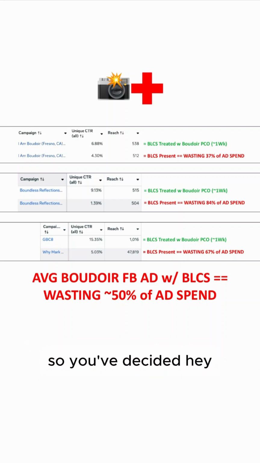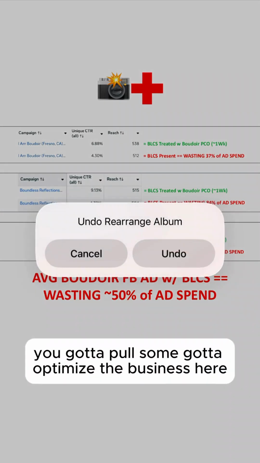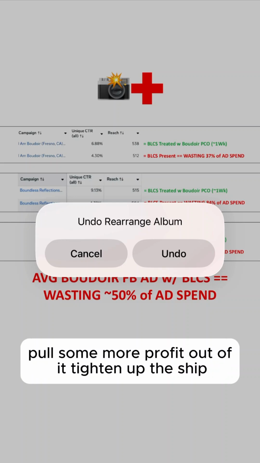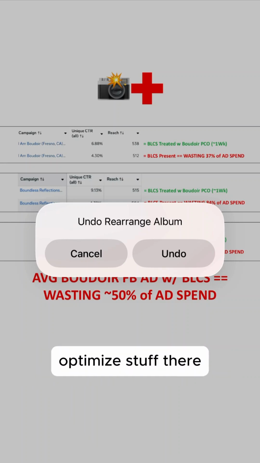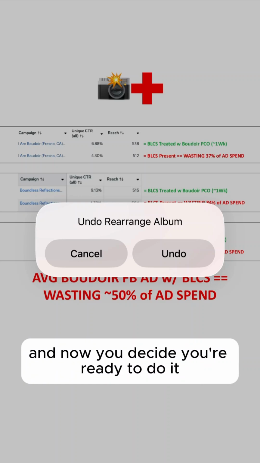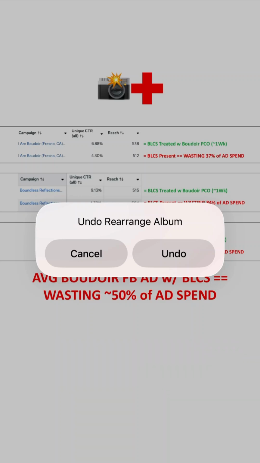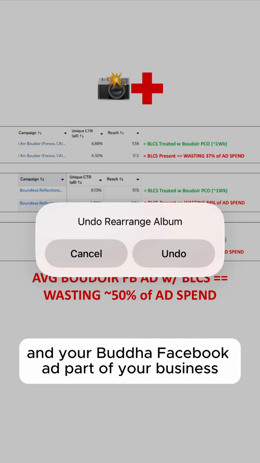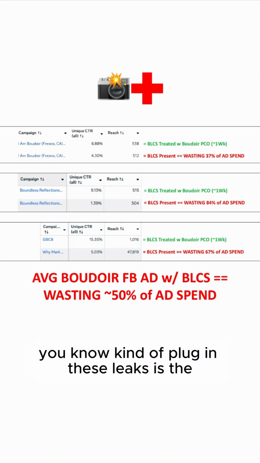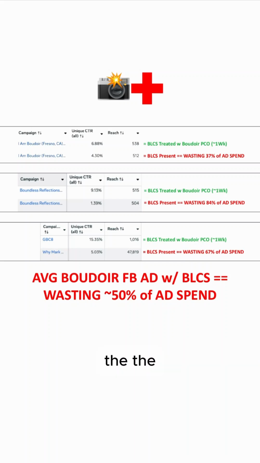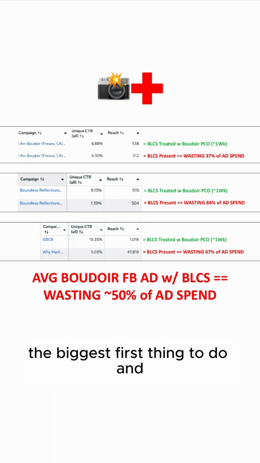Living costs go up. So you decided, hey, you've got to optimize the business here, pull some more profit out of it, tighten up the ship. So you've pulled out some profits from other places, optimized stuff there, and now you decide you're ready to do it in your Boudoir Facebook ad part of your business, by plugging these leaks, which is the biggest first thing to do.